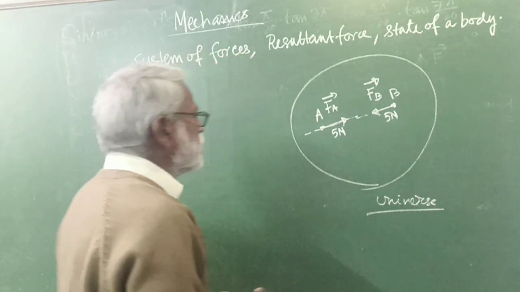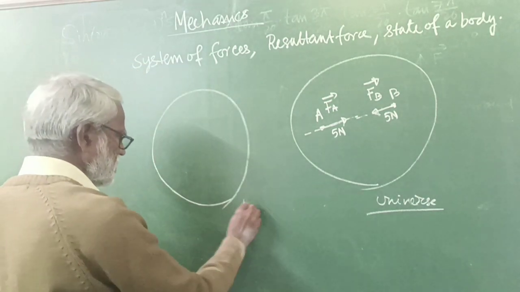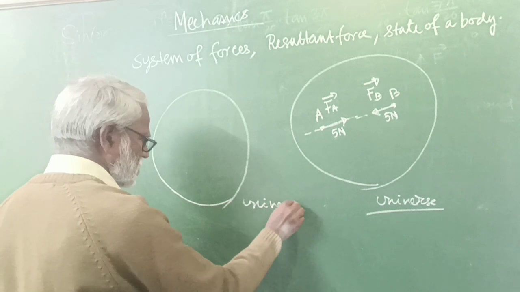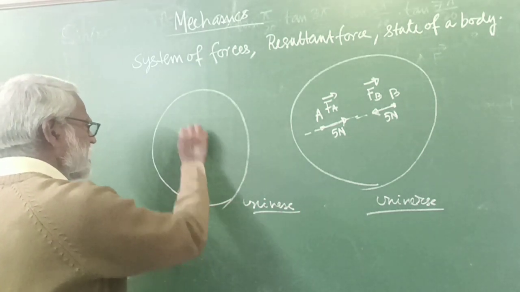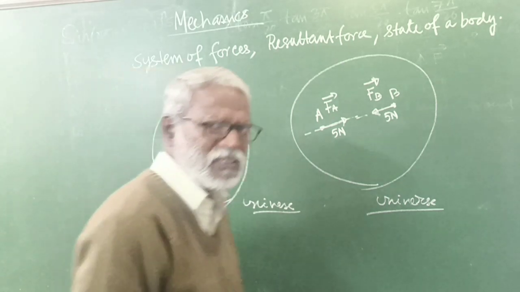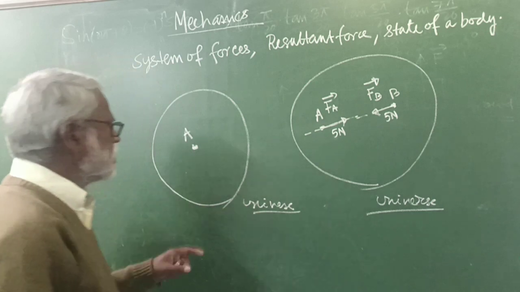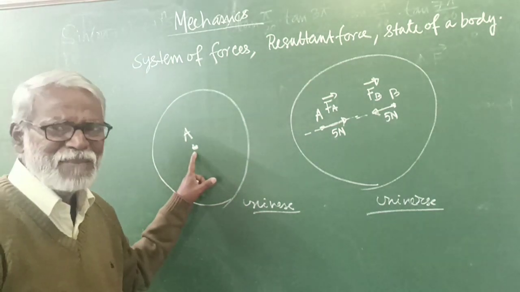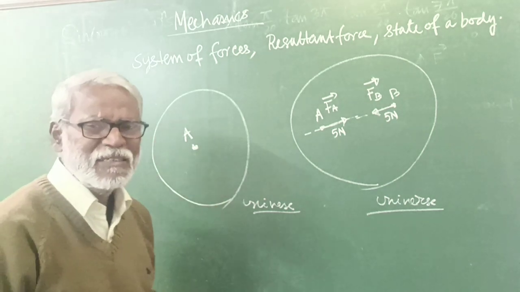So suppose this is a universe, and there is a single particle here, and let us name it A. Only a single particle is there in this universe. As it is a single particle in the universe, there are no other particles present.